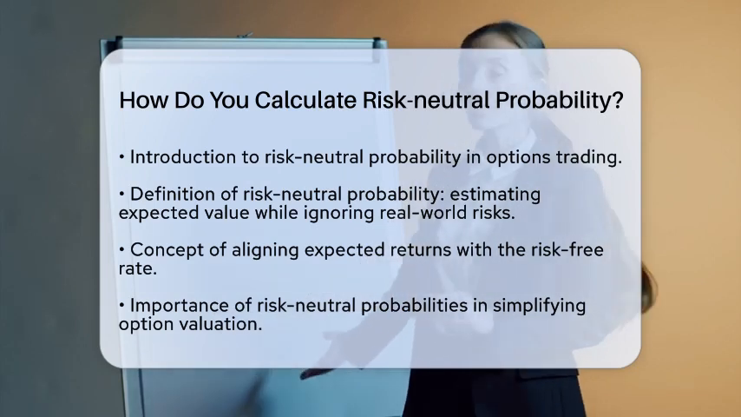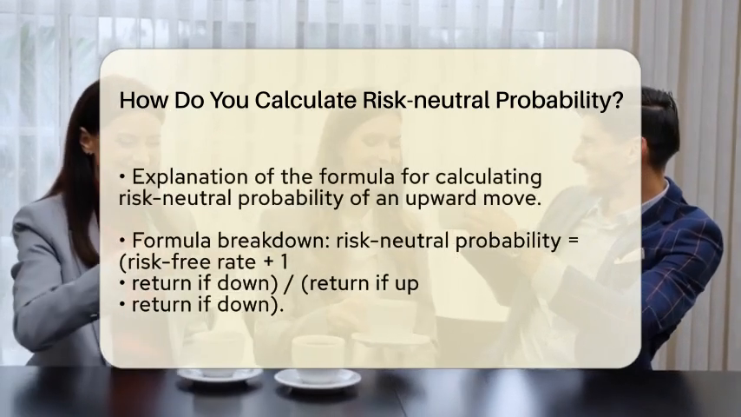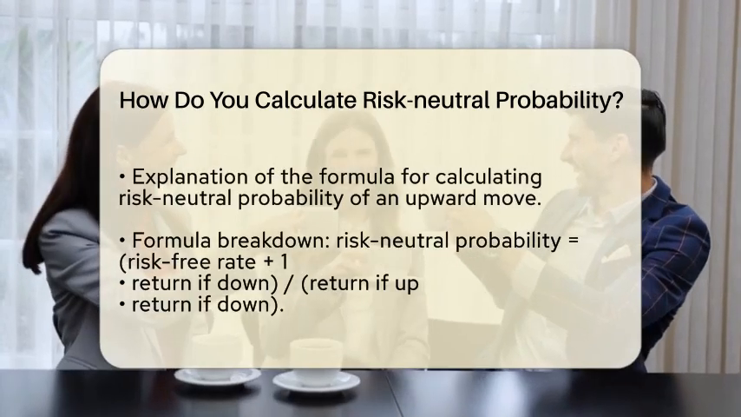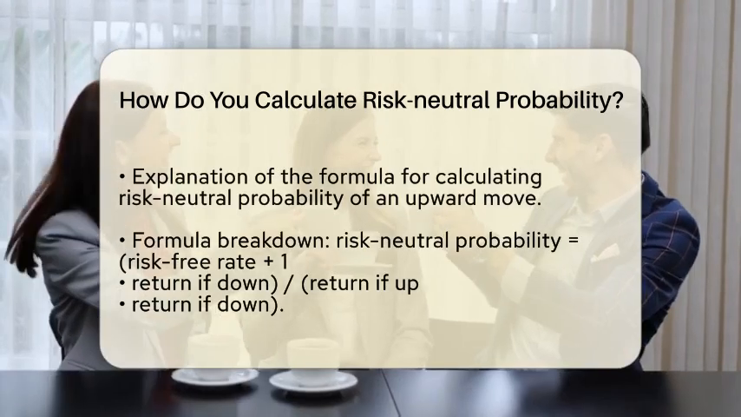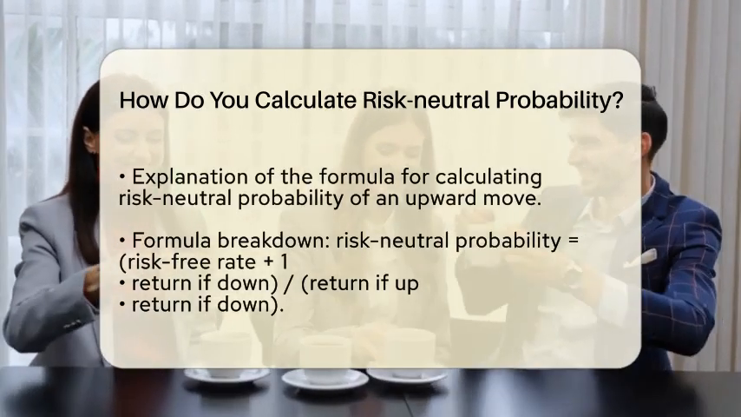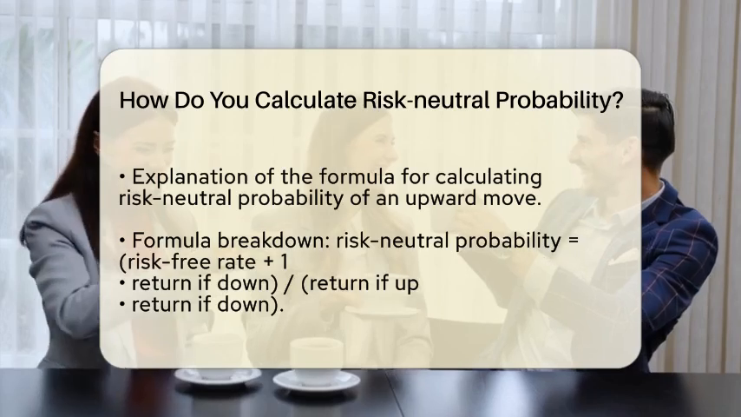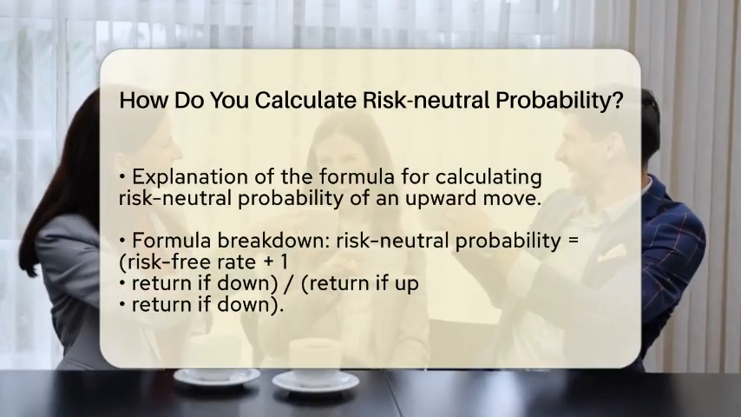The goal is to find a probability that aligns the expected return of any asset with the risk-free rate. This is done by adjusting the probabilities of upward and downward movements in the stock price. Now let's get into the calculation. To find the risk-neutral probability of an upward move, you can use a specific formula. The formula is as follows.